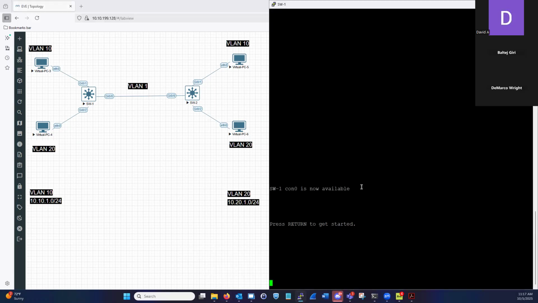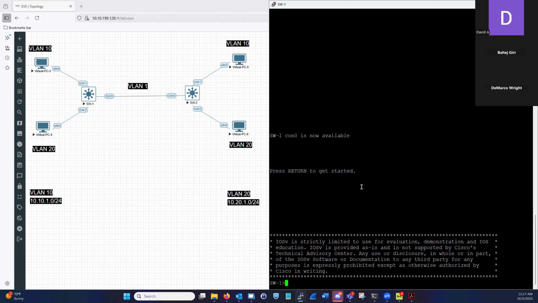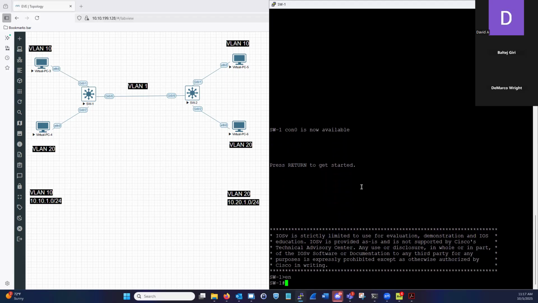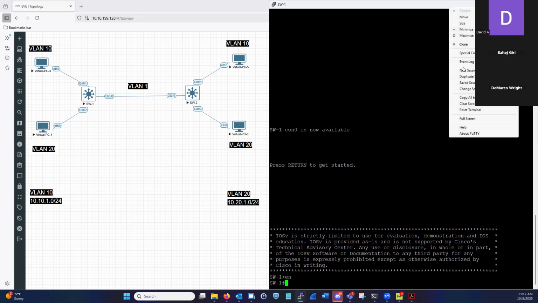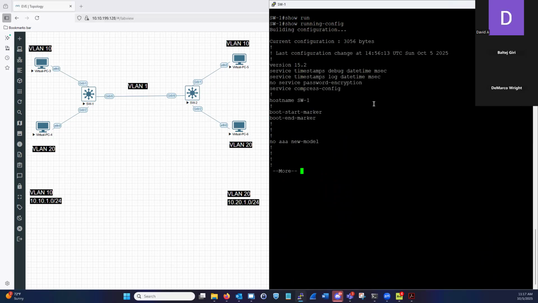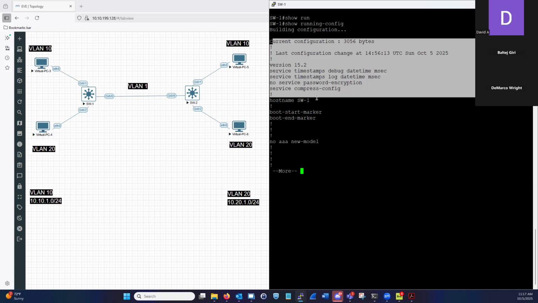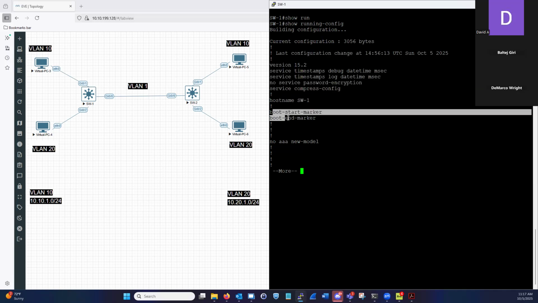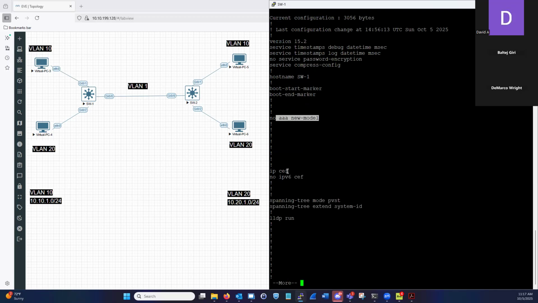Okay. So we have switch one. Every time we log into a switch, let's go ahead and confirm our configuration. All right. We jumped on this device because we want to add a layer 3 instance. Let's just make sure a layer 3 instance doesn't exist on this switch. Okay. All right. So we're going through this slowly. We see our configuration, see the host name, boot start marker, end start marker. AAA is not configured. Let's keep going.